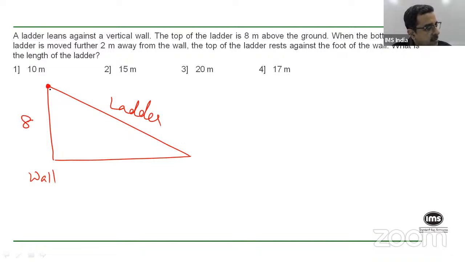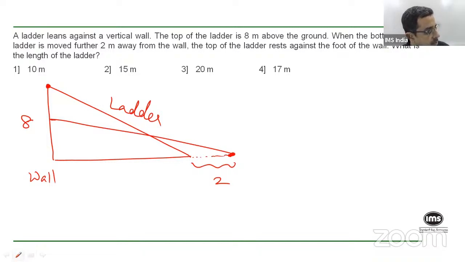When the bottom of the ladder is moved further 2 meters away from the wall, clearly it will come down like this. This distance is 2 meters. The top of the ladder rests against the foot of the wall.